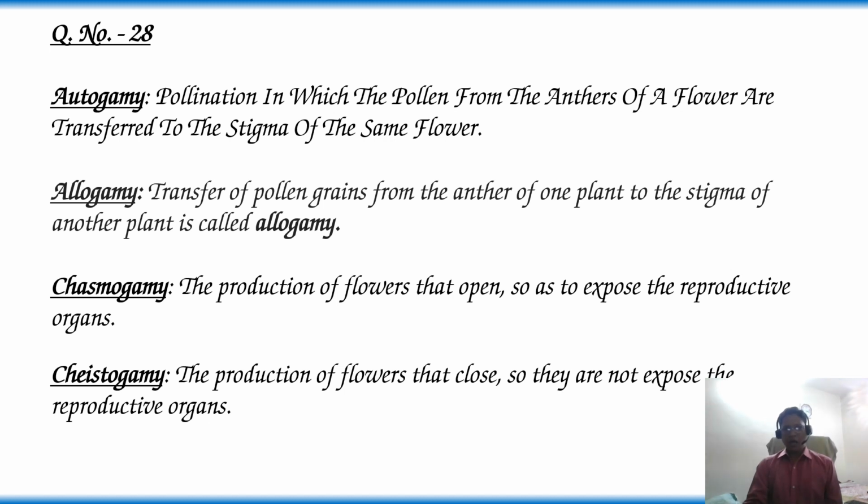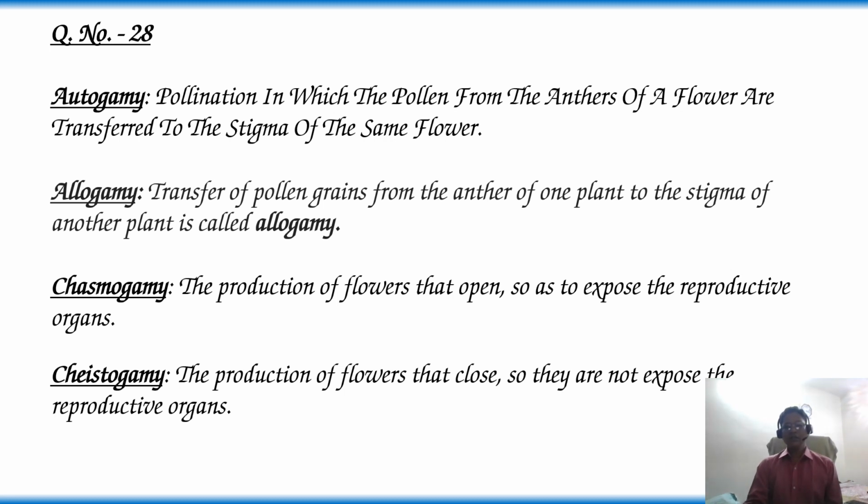So among these options, as per the question, cross pollination is equal to allogamy, the transfer of pollen grains from the anther of one plant to the stigma of another plant of the same species, or different plants of the same species.